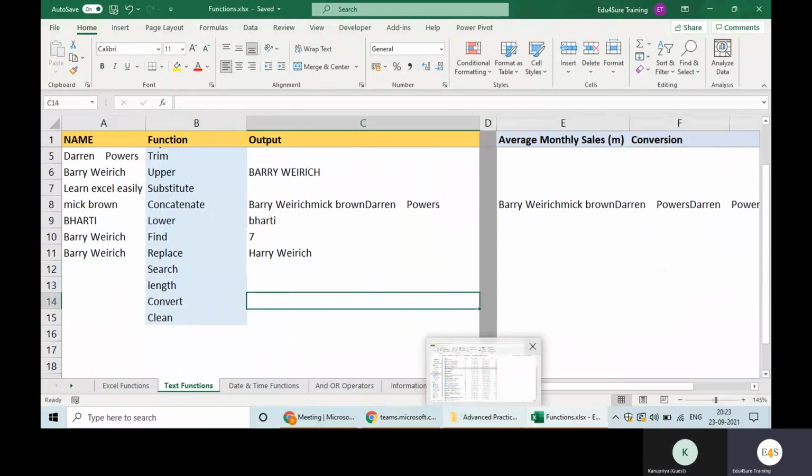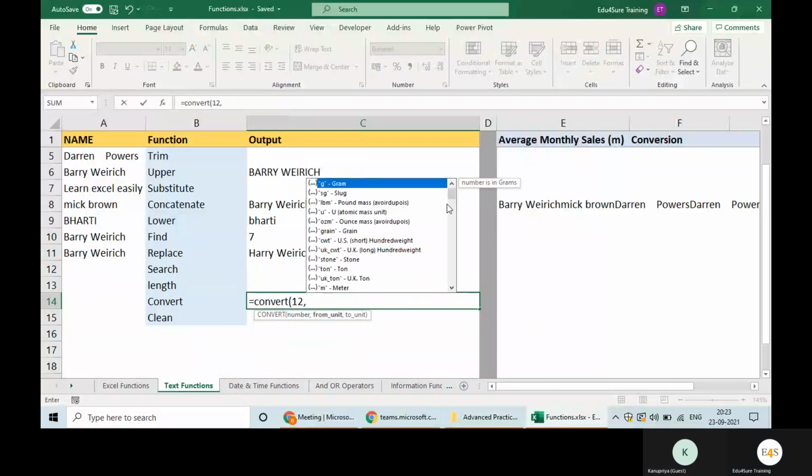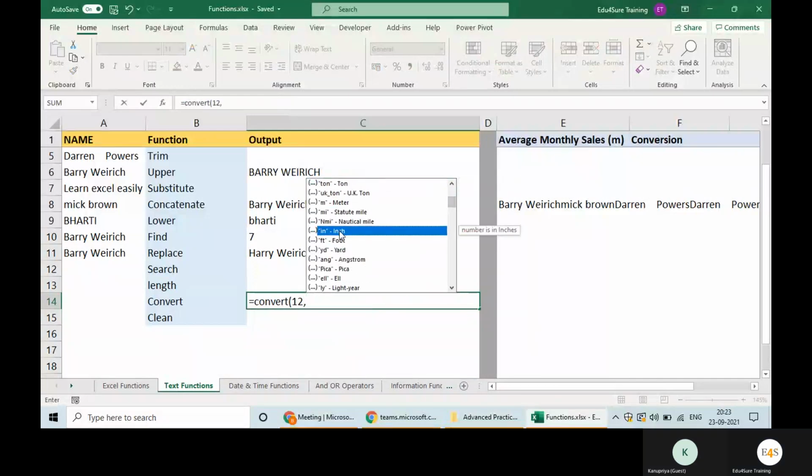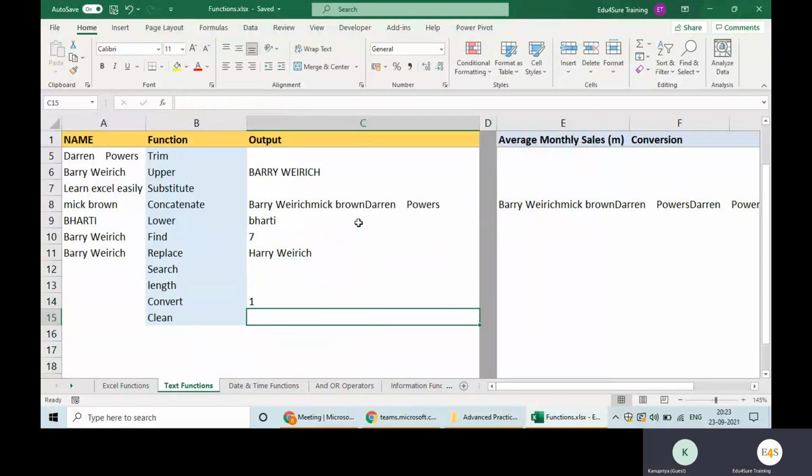Convert. Whenever you need to convert, for example, feet into inches or inches into feet, all those conversions can be made using the convert function in Excel. So equal to convert. It is asking which number I want to convert: 12, from inch to feet. You are getting a lot of units here. So 1 foot is equal to 12 inches. I got 1.